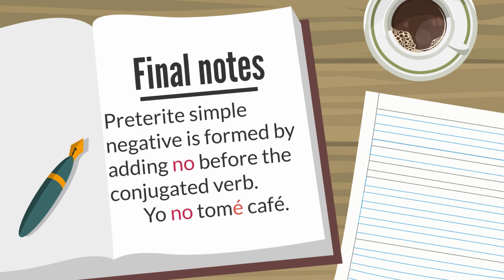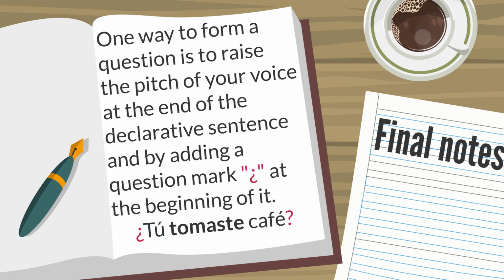Preterite simple negative is formed by adding no before the conjugated verb. For example, yo no tomé café. One way to form a question is to raise the pitch of your voice at the end of the declarative sentence and by adding a question mark at the beginning of it. For example, ¿Tú tomaste café?